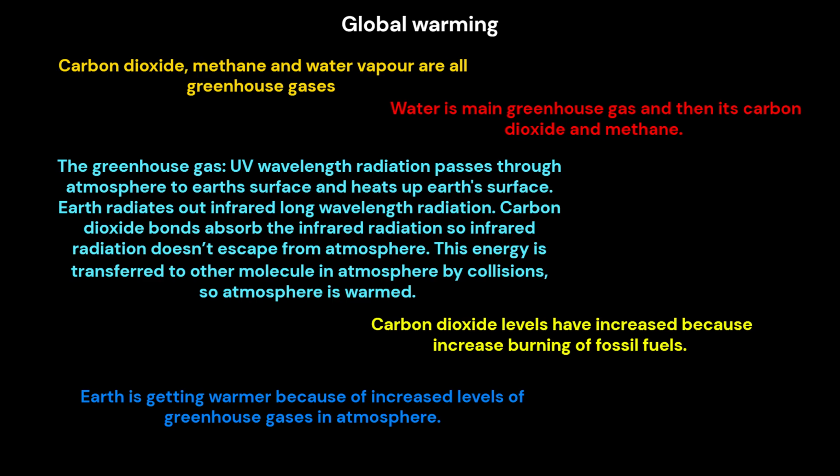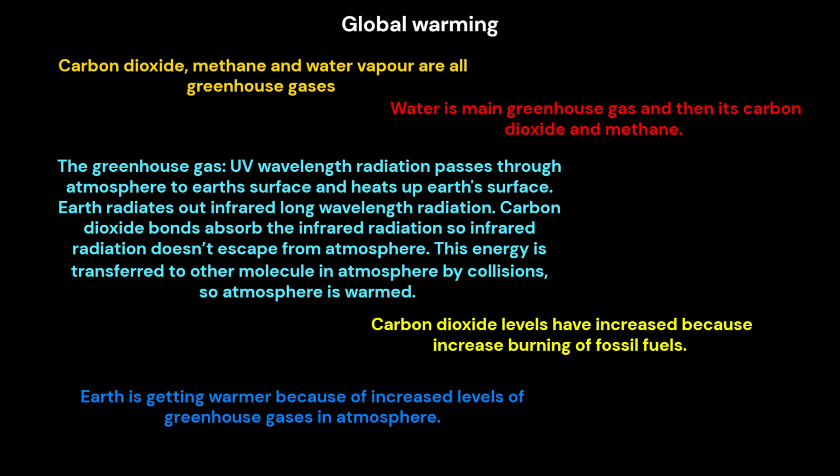Short wavelength UV radiation passes through the atmosphere to Earth's surface and heats up Earth's surface. Earth radiates out infrared long wavelength radiation. Carbon dioxide bonds absorb the infrared radiation, so infrared radiation doesn't escape from the atmosphere. This energy is transferred to other molecules in the atmosphere by collisions, so the atmosphere is warmed.